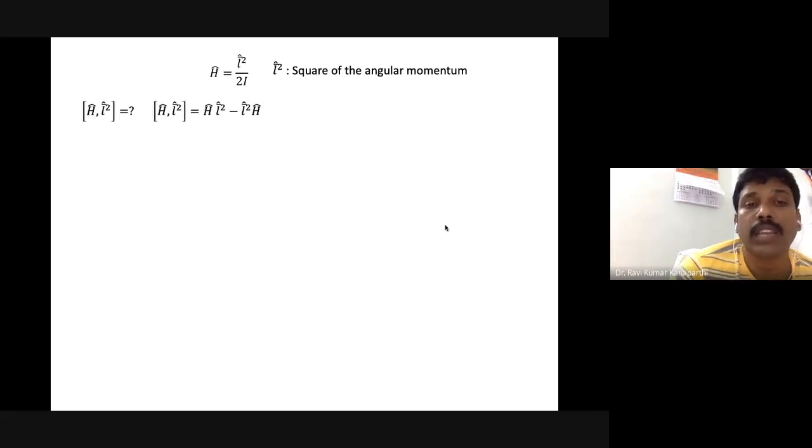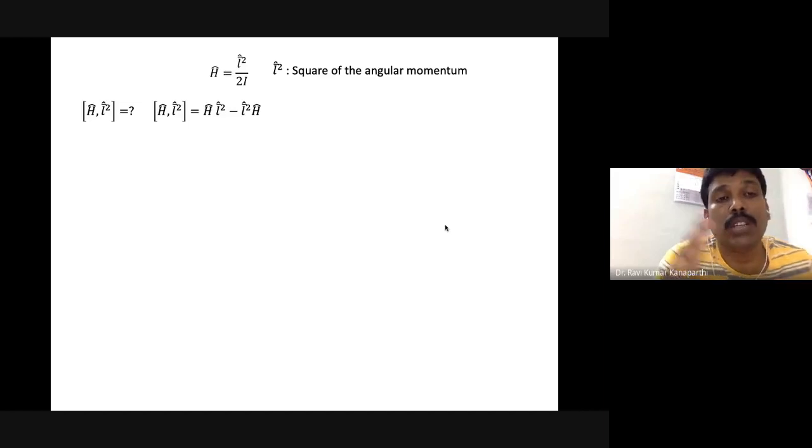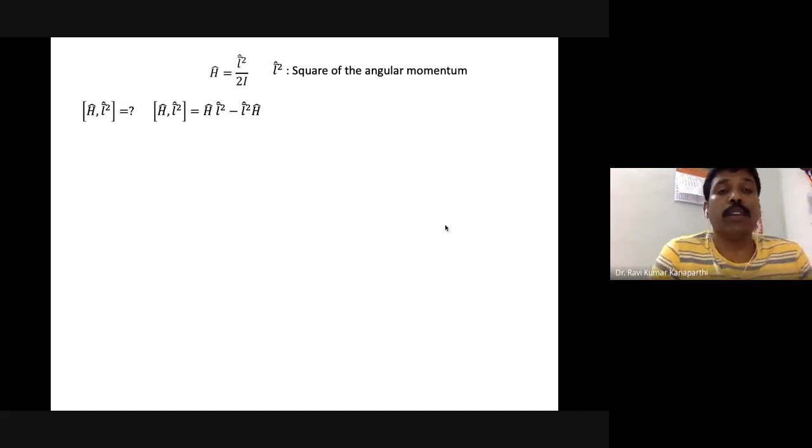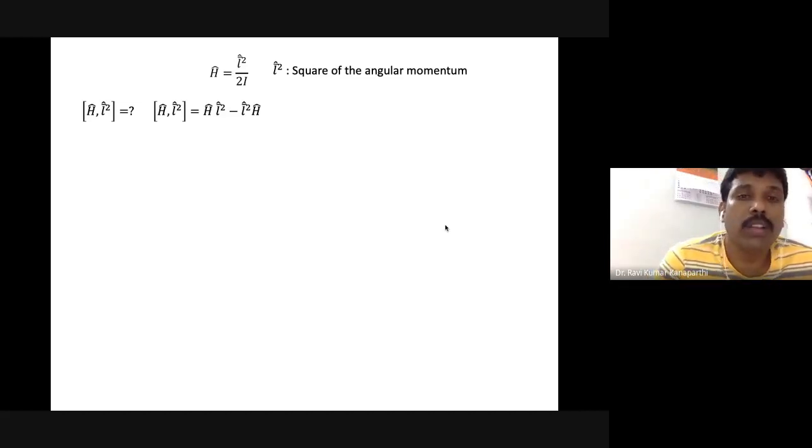And now we can prove that the hydrogen atom Hamiltonian H actually commutes with the square of the angular momentum. We know what operator H is, and that operator commutes with L square. How? Well, we can prove it.